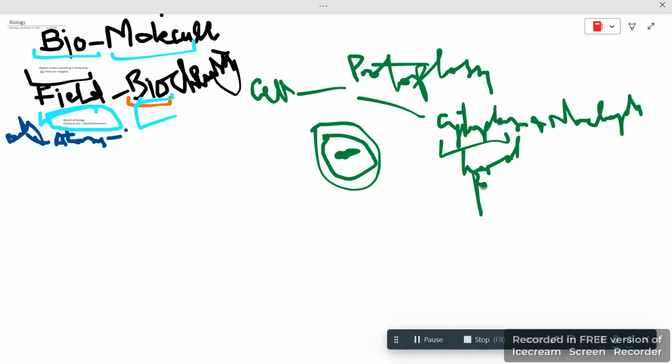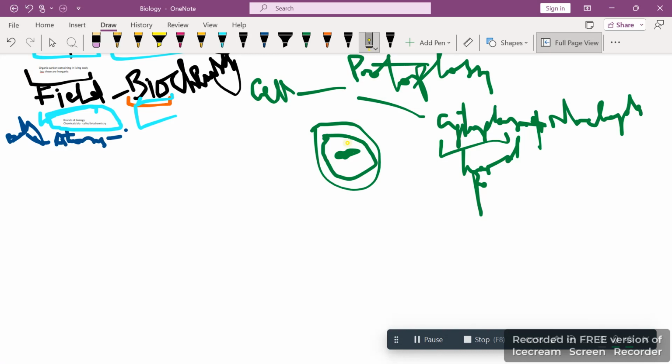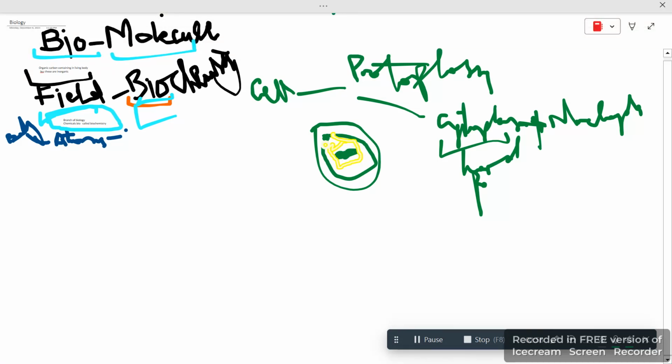If it's the liquid part, and we know our cell is about 70% watery, just because there's cytoplasm, and cytoplasm consists of water. So cytoplasm plus nucleoplasm, like this area. This complete cytoplasm is one part, and here is the nucleus, and all around the nucleus is the nucleoplasm. So nucleoplasm plus cytoplasm would be named protoplasm. This should be very much clear.